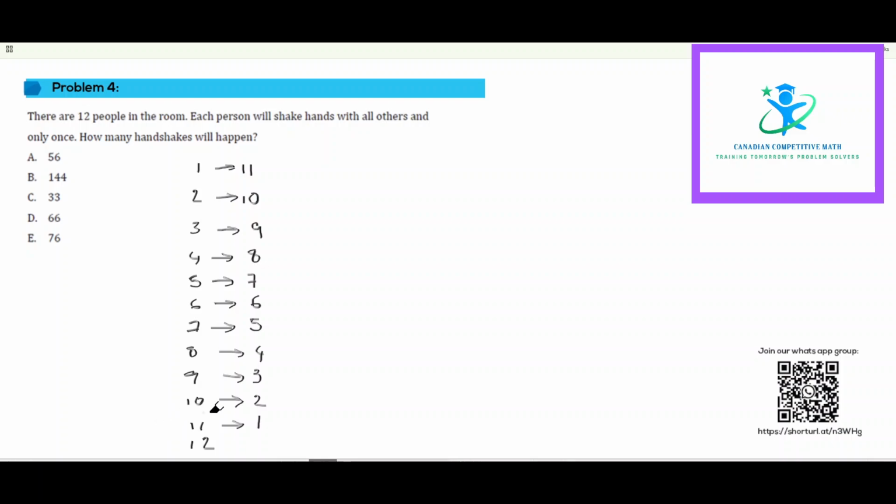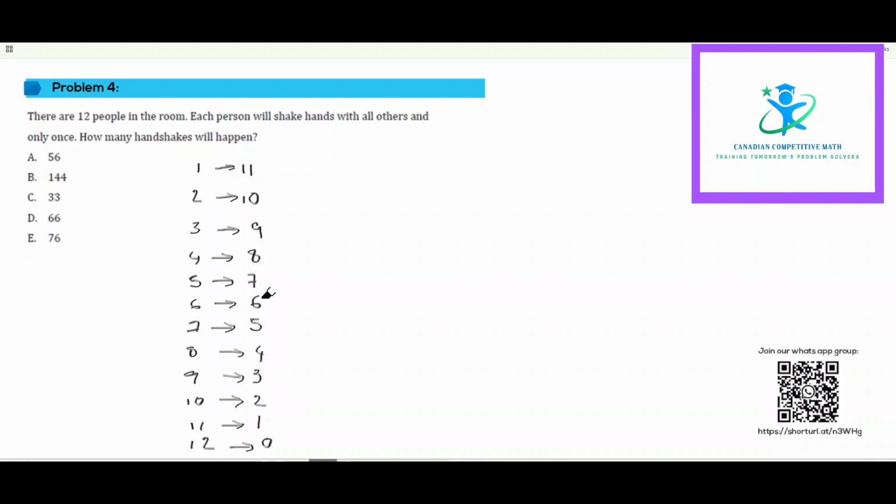Right. So again, the handshakes that the 12th person will have, we already counted in the previous handshakes. So we will not be counting any of the handshakes from him. So we'll leave it as 0.